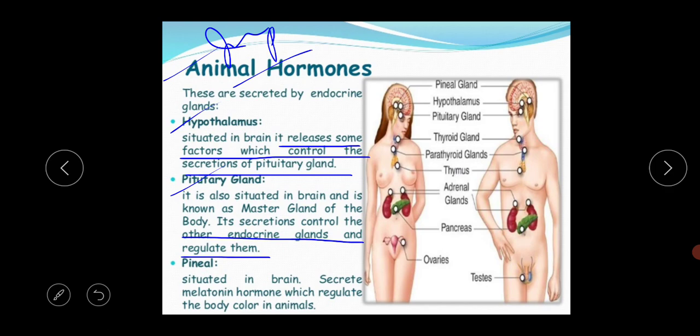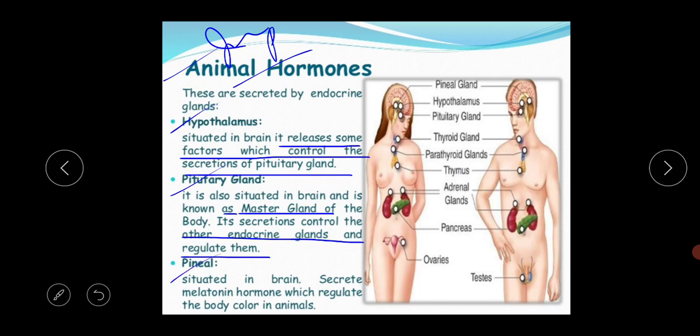This type of question may come in your board exam: why is the pituitary gland also called the master gland? Because the secretion of the pituitary gland controls the secretion of other glands. It controls the hormonal secretion from different glands. So that's why this pituitary gland is also called the master endocrine gland of the body. Please go through this portion properly, because this is important. This type of question may come.